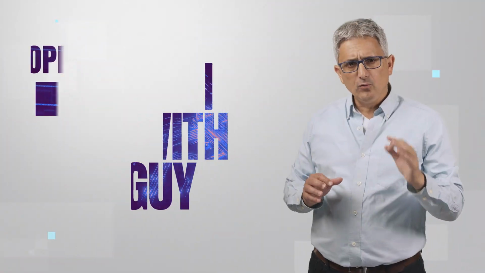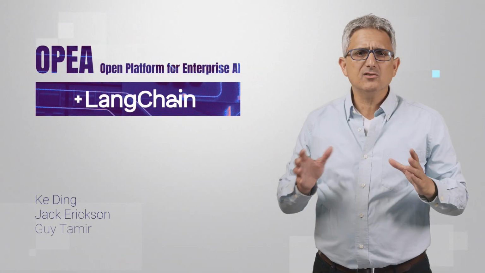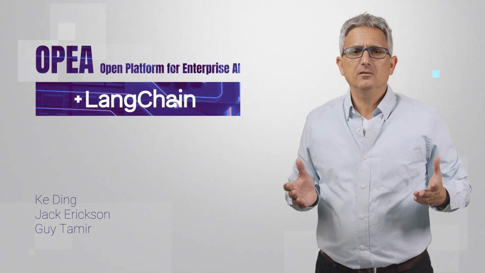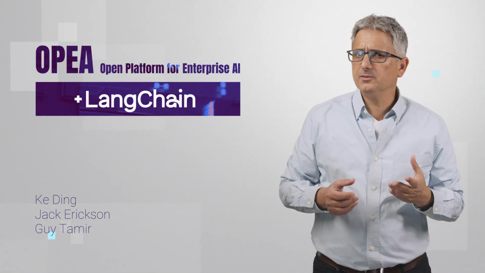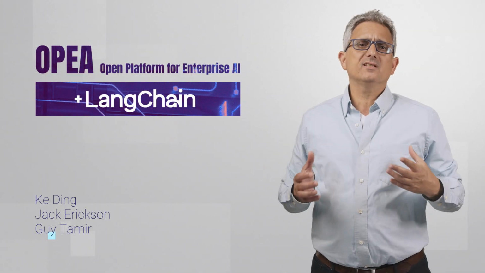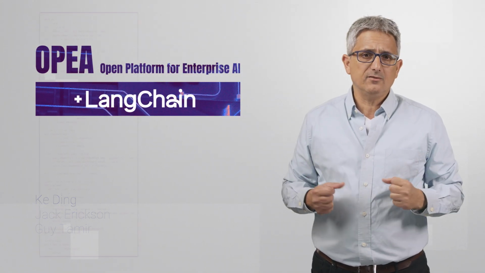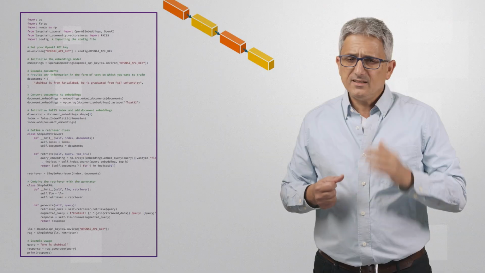I can write a full RAG application in minutes, 20 lines of Python code, and it's working. It's a great proof of concept. Now, I want to build this application using production-grade services. OPEA is here to help.